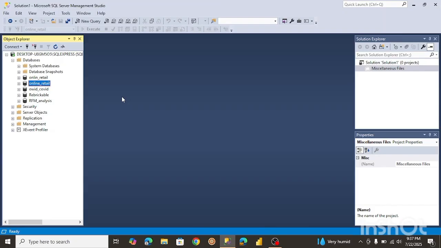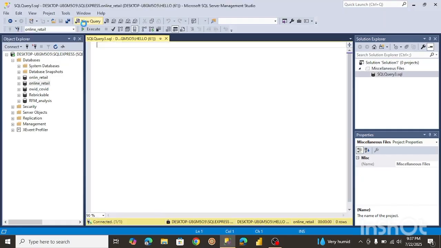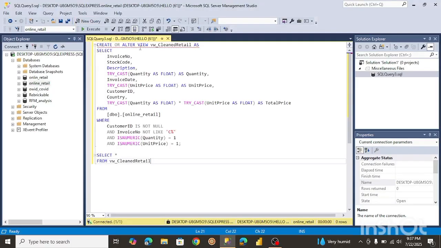But before I start, I want to create a view. This view is just going to be doing some data cleaning. So to do that, I'm just going to click on new query. I'm just going to paste the code of our view. What this is doing is we're selecting the columns we need, and here we're converting it to a float data type.